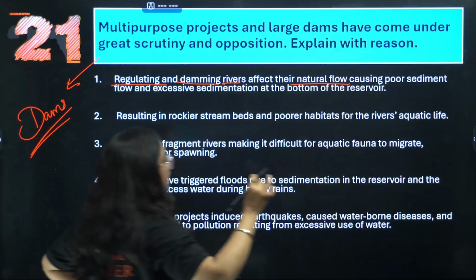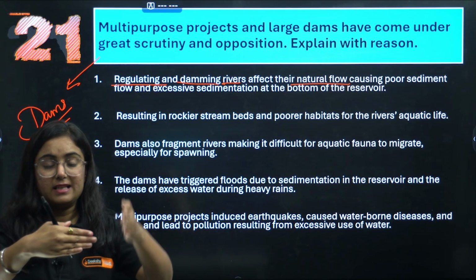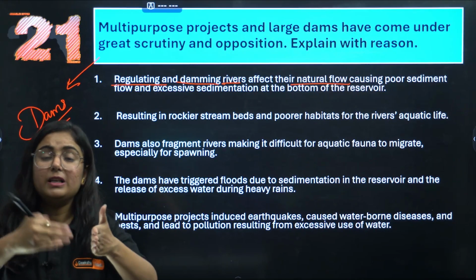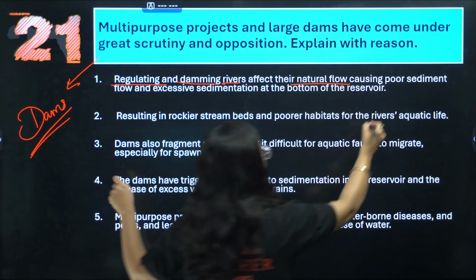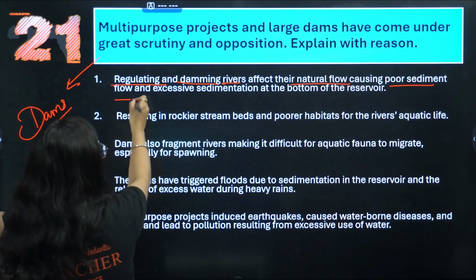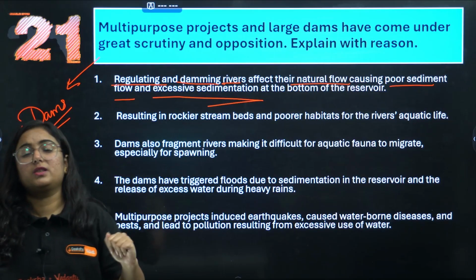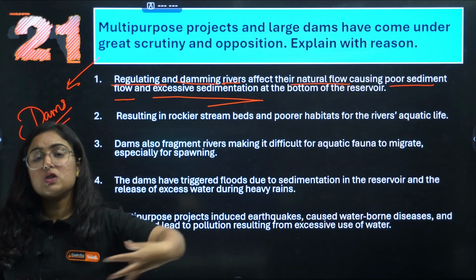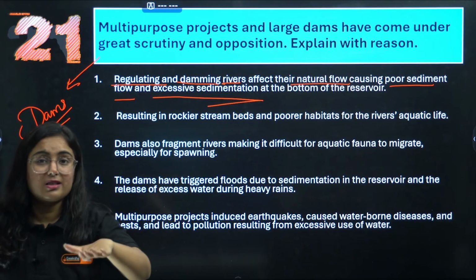When you are doing that, like if water is moving from this place and you stop it, then along with the water, the sediments also get deposited over that region. So it leads to poor sediment flow and excessive sedimentation at the bottom of the reservoir. What happened? The sediments which eventually flow with the river and mix with the ocean started getting deposited over there.